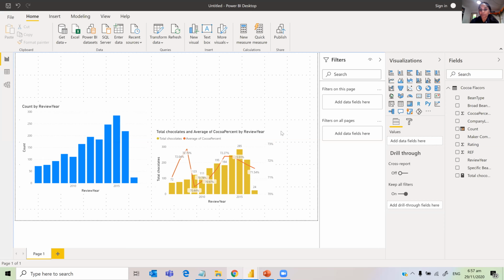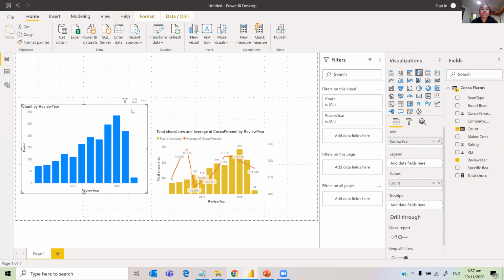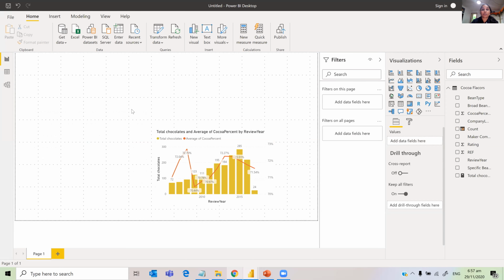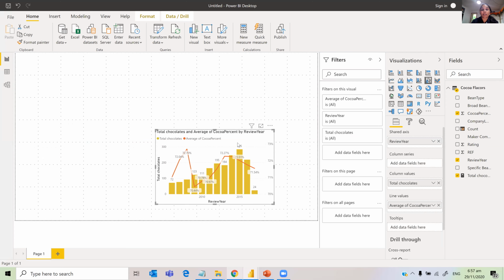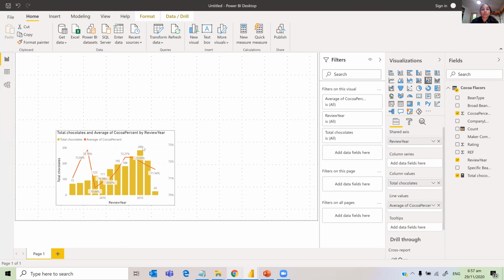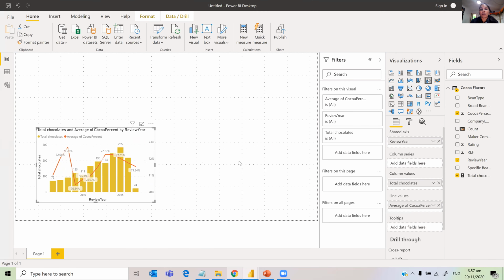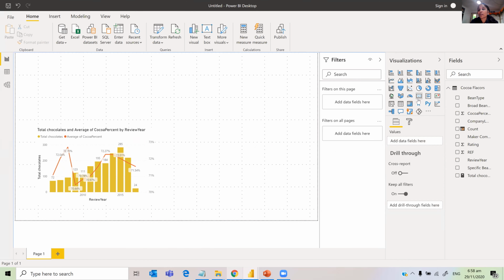Okay. So what I want to show you now is the concept of a slicer. I'm just going to remove this one because we have a nice line and bar column chart here. And also I want to give you a card visual.